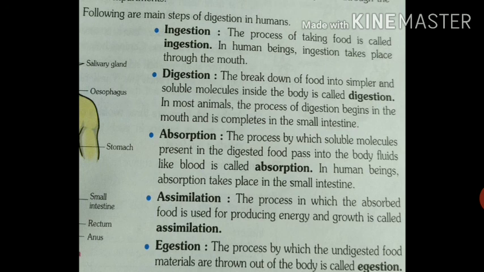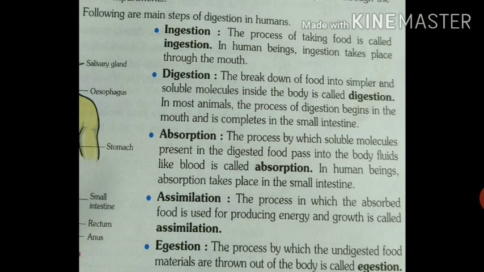Third step is absorption. The process by which soluble molecules present in the digested food pass into the body fluids like blood is called absorption. So when the digested food molecules are absorbed by the blood, that is called absorption.